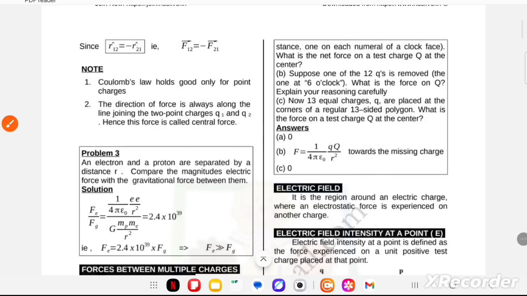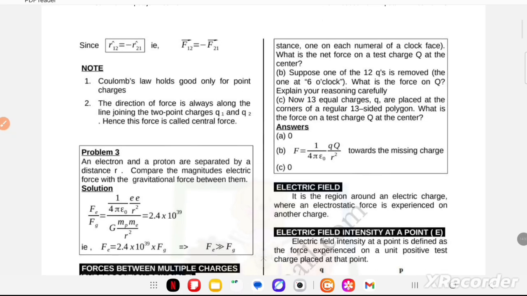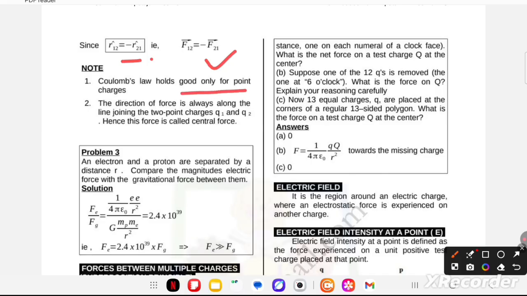Now next, since r cap 12 is equal to minus r cap 21, because the direction is opposite, it shows opposite direction. It is equal in magnitude but opposite in direction. Note, Coulomb's law holds good only for point charges. The direction of force is always along the line joining the 2 point charges q1 and q2. Hence the force is called central force.